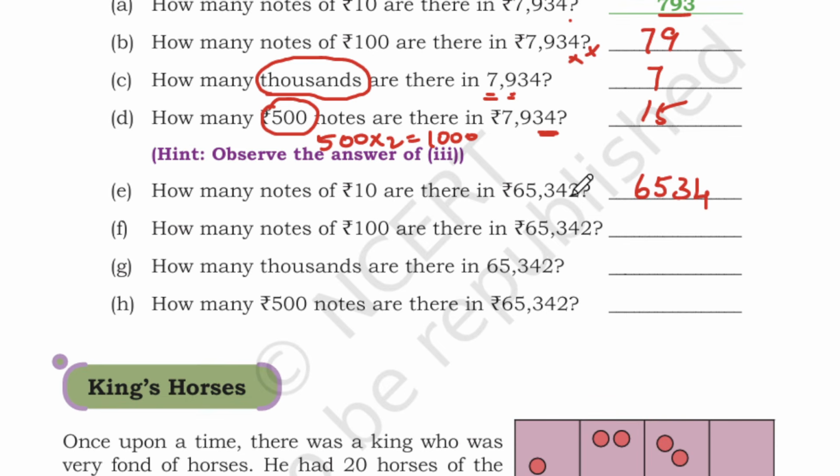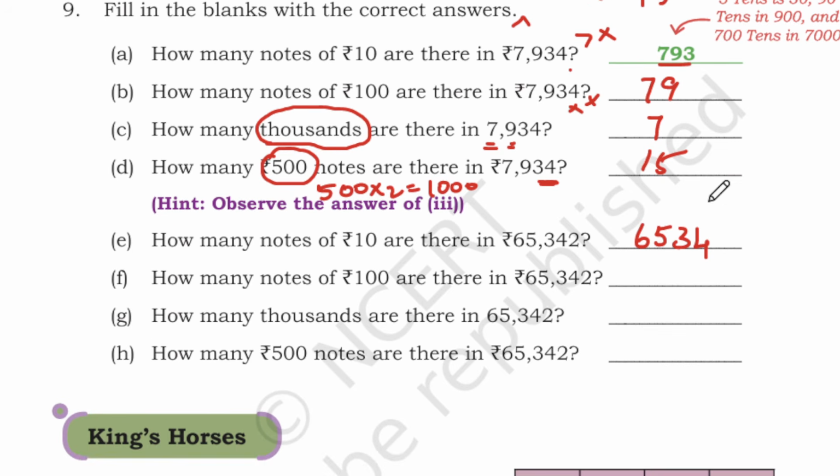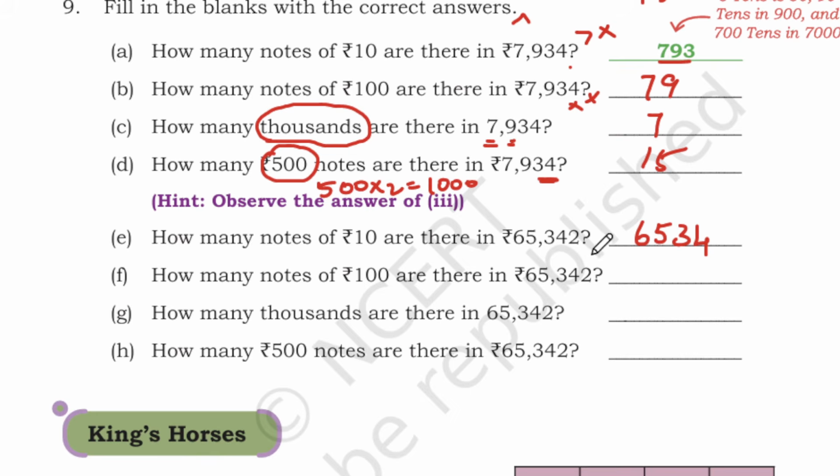You can leave this one digit. So this is a small trick, easily you can find it. So 3 tens is in 30, 90 tens in 900, and 700 tens in 70. Okay, we'll go by reverse way here. So this is like a cross checking for you.